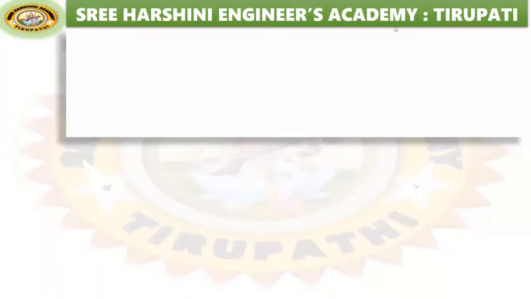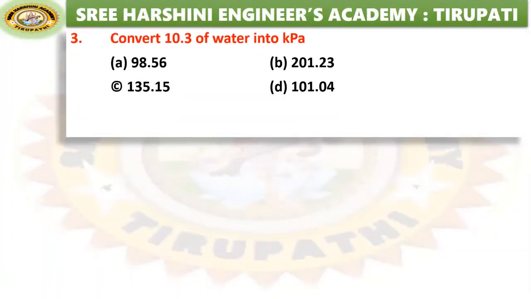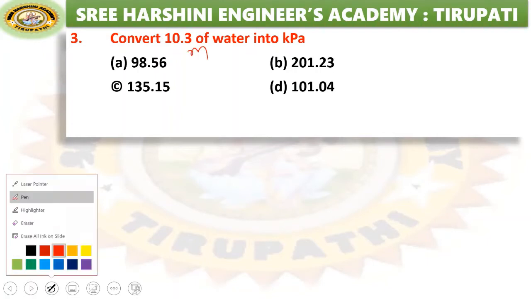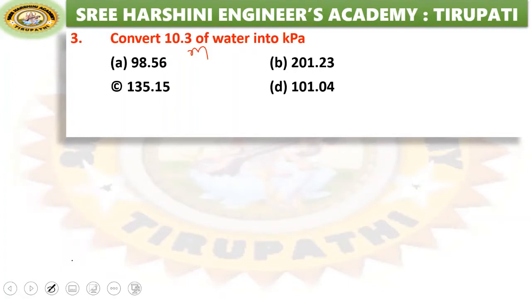See the third question here. Convert 10.3 meter of water into kilopascals. So how to convert it? 10.3 meter of water means the given height of water equals 10.3, right? Now we need to calculate the pressure in terms of kilopascals.